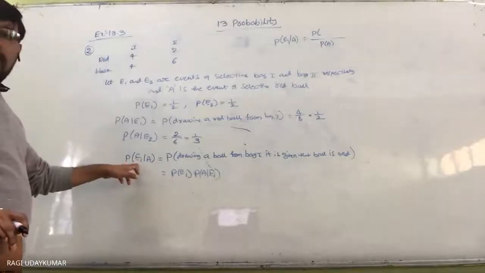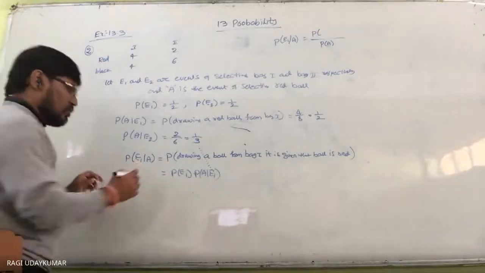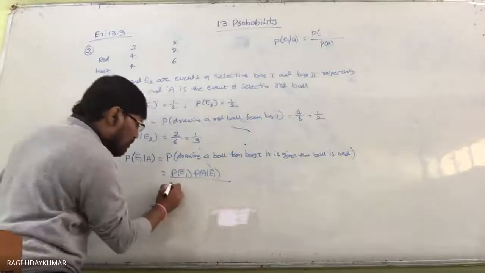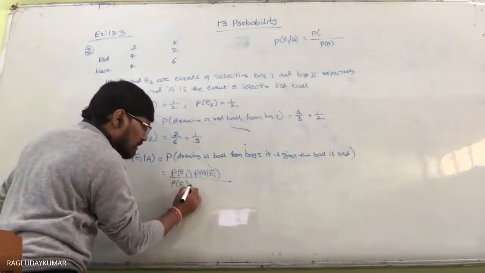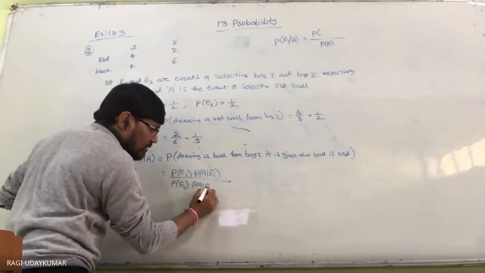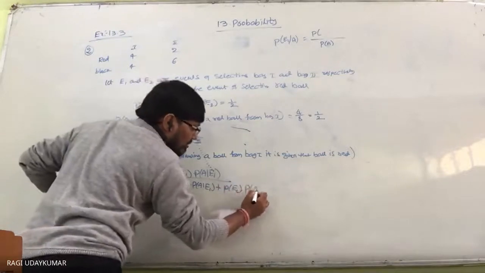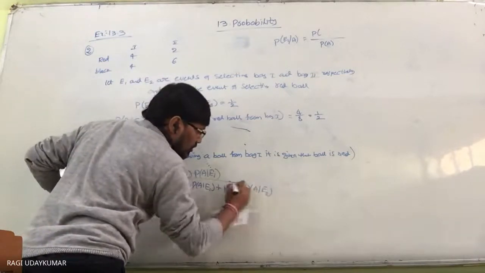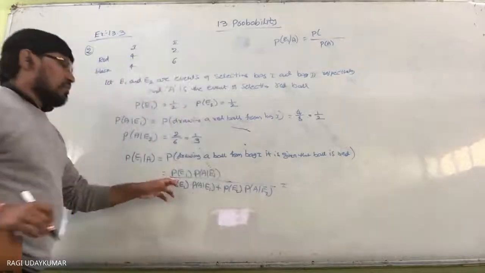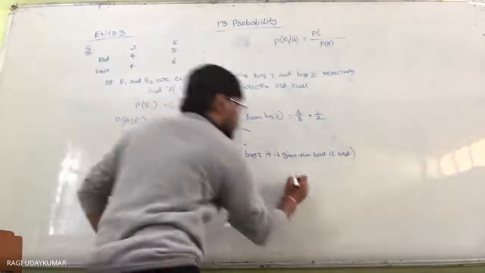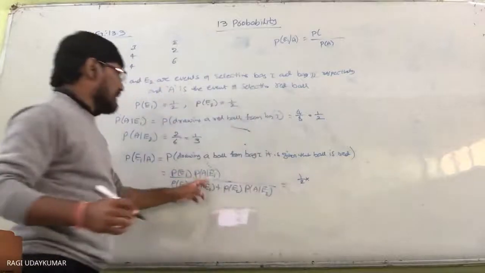First bag, using the Bayes theorem, divided by probability of A, the total probability. Total probability is probability of E1 into probability of A given E1 plus probability of E2 into probability of A given E2. This is equal to: probability of E1 is 1/2, so 1/2 into A given E1.